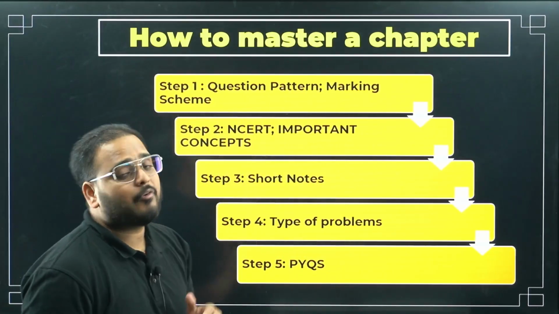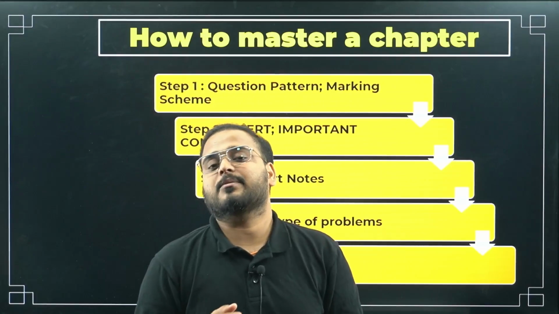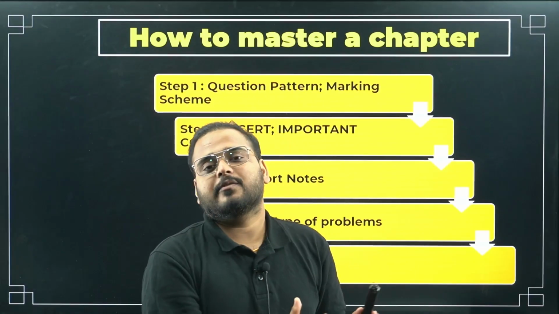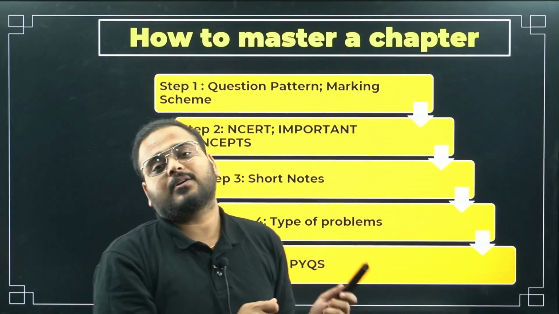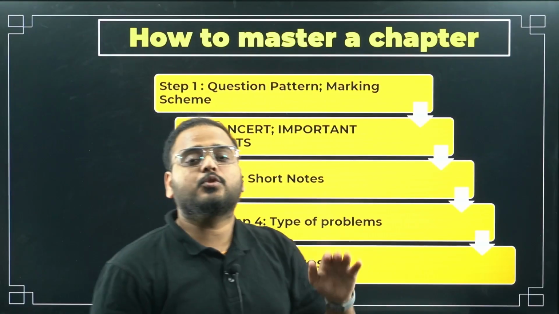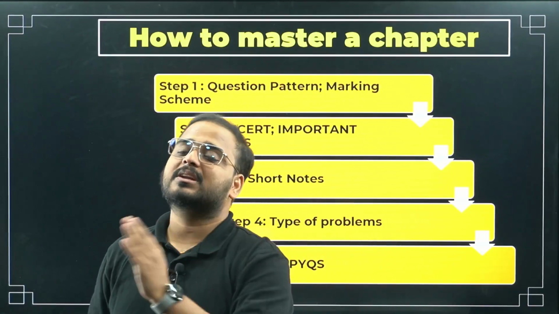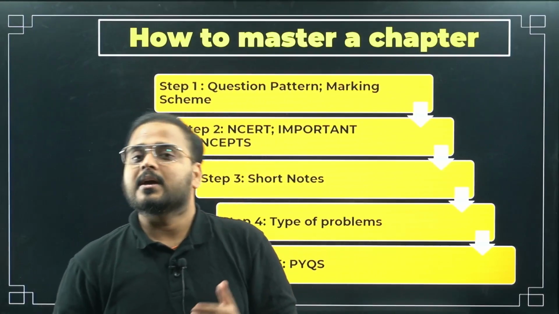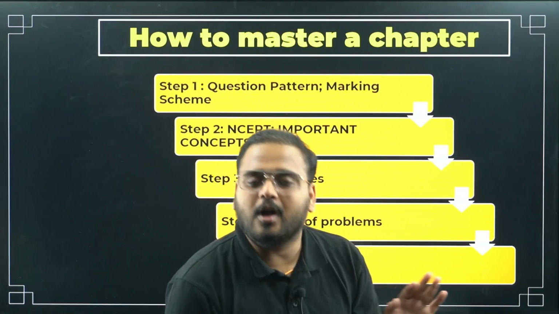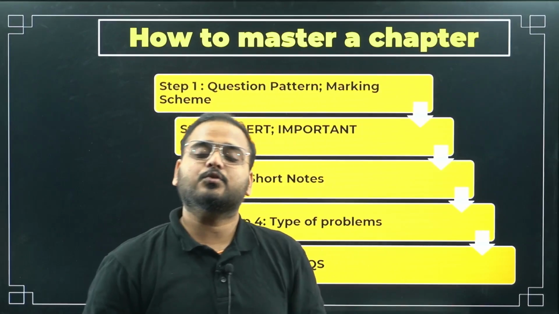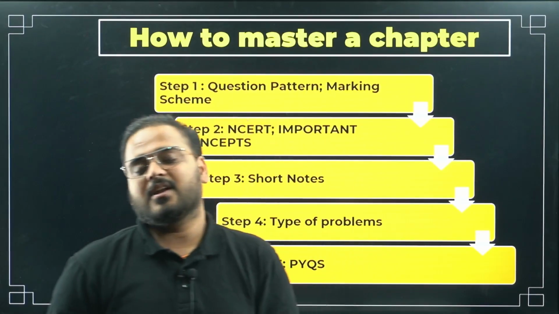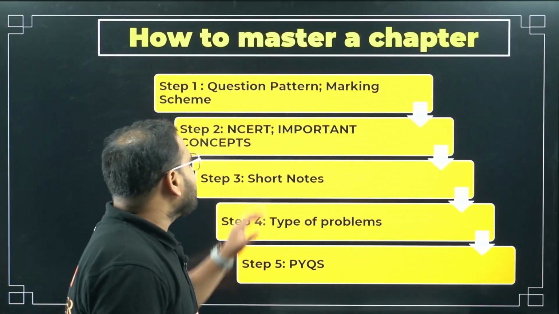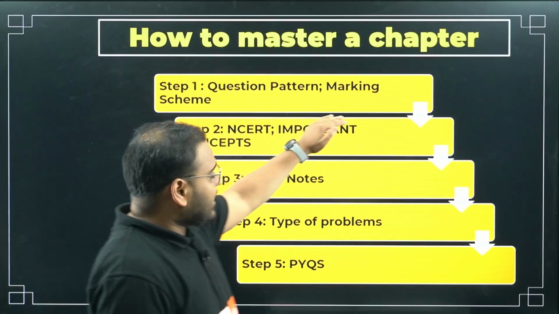Based upon the question pattern, once we get to know that only 2 mark questions are coming from this chapter, we'll work on those only. We'll give priority to that. We'll try to master those particular questions and then move on to the other categories. For example, let's say case studies. Case studies are coming from real numbers. Then we work on real numbers. Solve more and more case studies in real numbers, so that you don't make any mistake on the case study. So know the question pattern and the marking scheme.